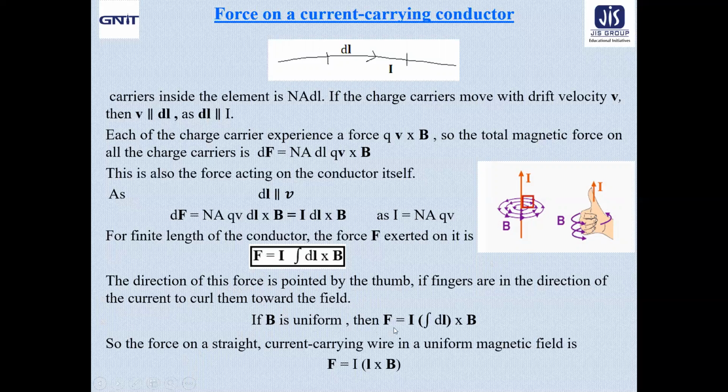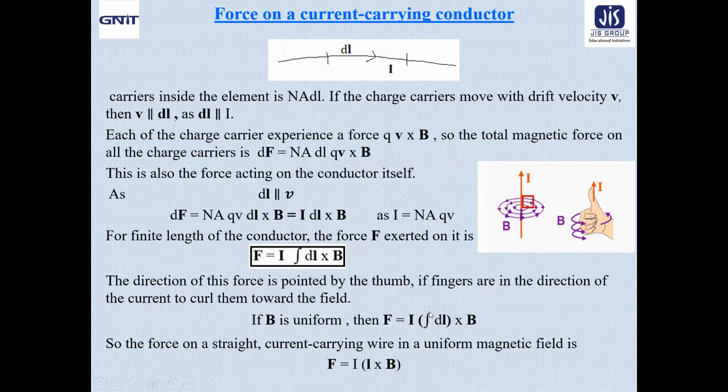If B is uniform, then F equals I integral of dl cross B. This dl we will consider separately inside the integration, and we can take B out because B is uniform. Then F is written like this. In that case, the force on a straight current carrying wire in a uniform magnetic field will be F equal to I L cross B.